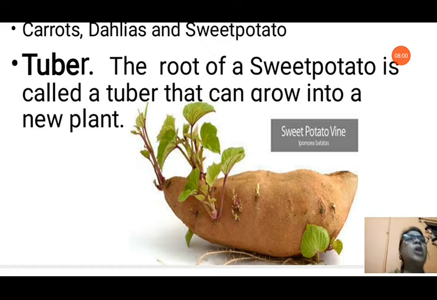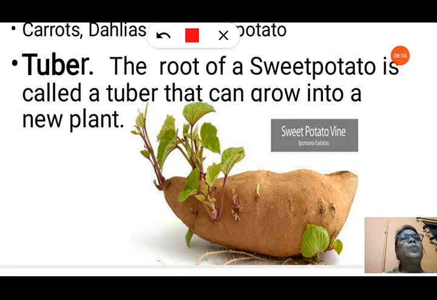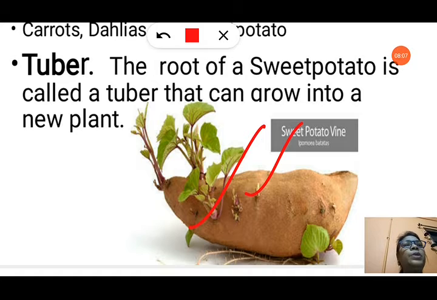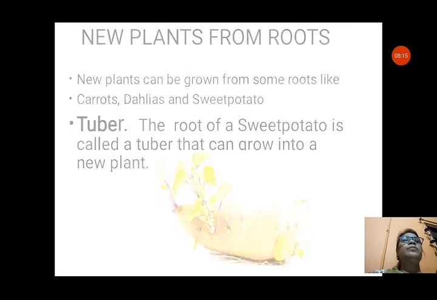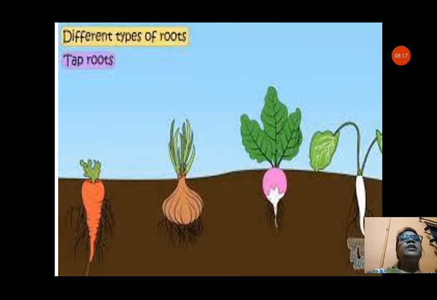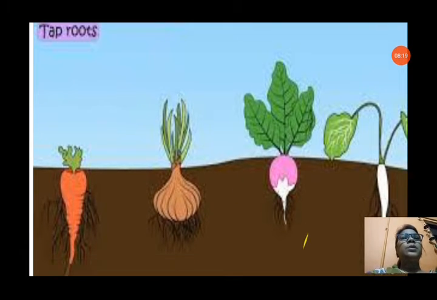You can see in this picture how the scars, the buds present in the tuber can grow into a new plant. Here you can see the different buds. How many buds will be there, that many new plants can develop from the sweet potato, like potato only. Different types of roots you can see: tap roots, carrot, onion roots, brinjal, carrots also and radish also. All these are different types of roots.